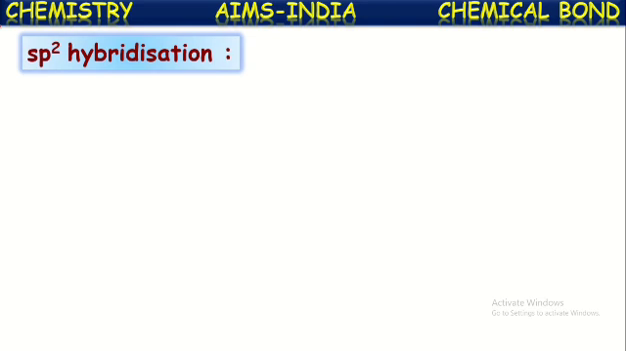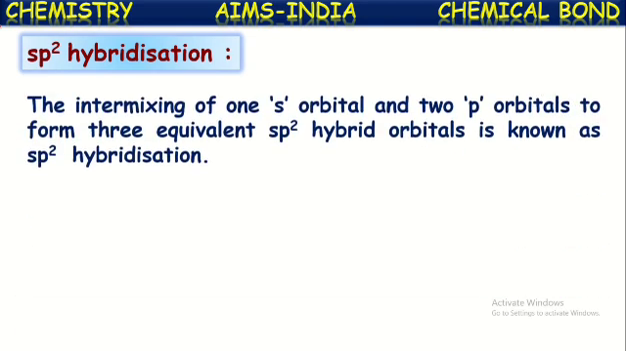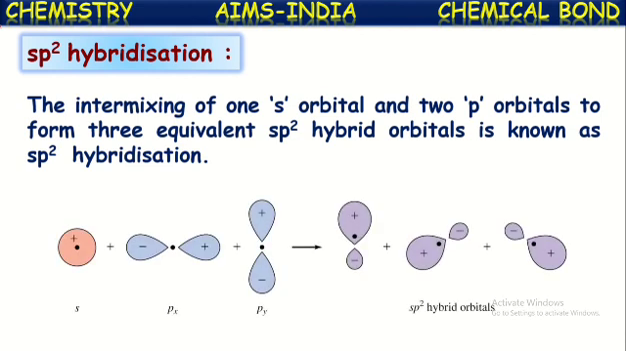Now, let us see about sp2 hybridization. The intermixing of one s orbital and two p orbitals to form three equivalent sp2 hybridized orbitals is known as sp2 hybridization. See here, one s orbital and two p orbitals, these are intermixed together to form three equivalent hybridized orbitals. Each hybridized orbital is called an sp2 hybridized orbital. Now these three are called sp2 hybridized orbitals.